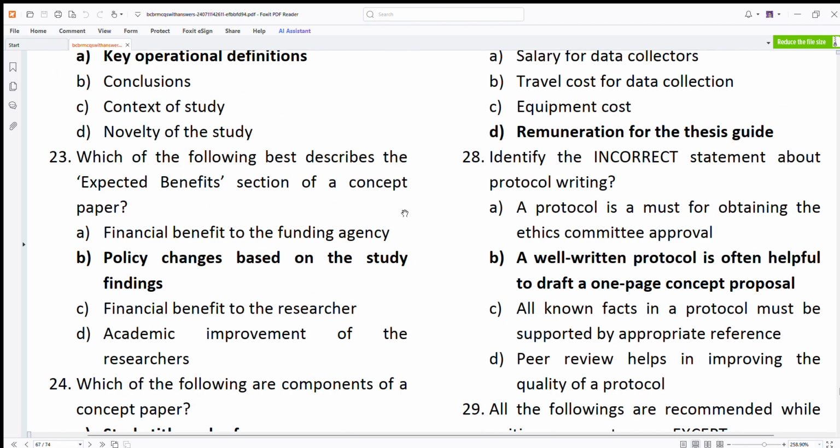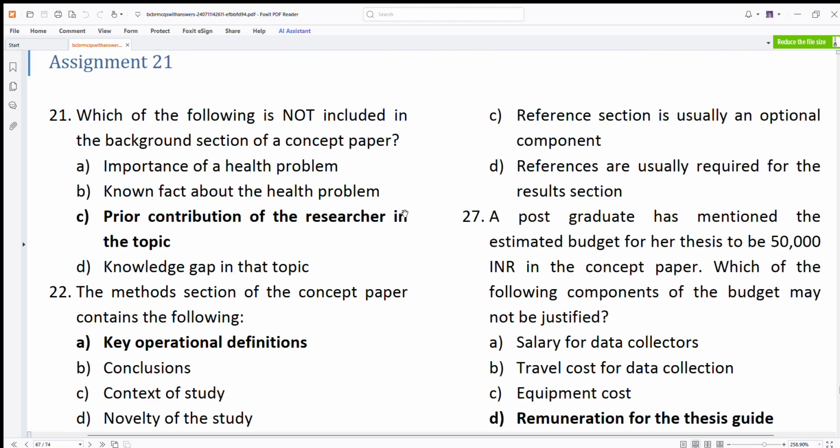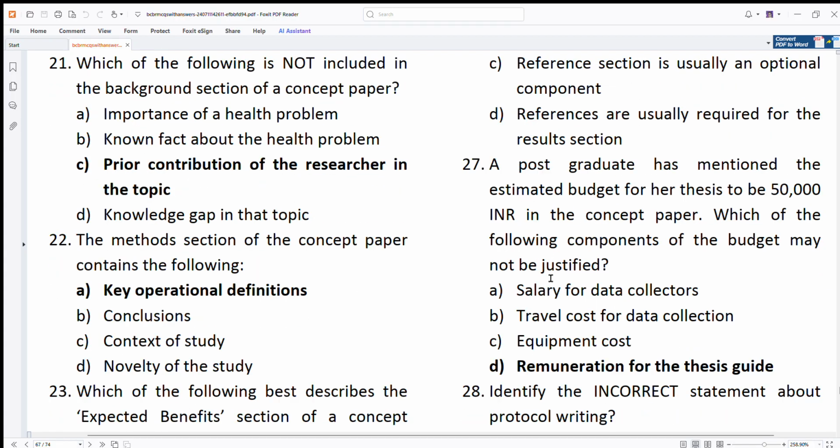After that, a postgraduate has mentioned the estimated budget for the thesis to be 50,000. May not be justified. Remuneration for the thesis guide: he or she should not be given any money at all, because the main work is done by the postgraduate or the principal investigator.